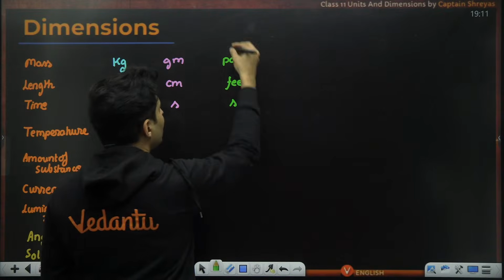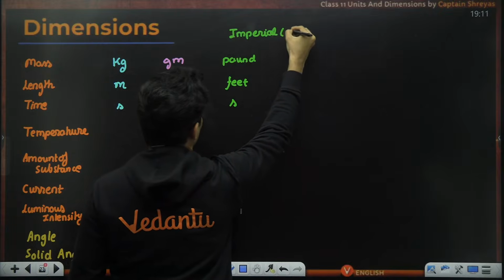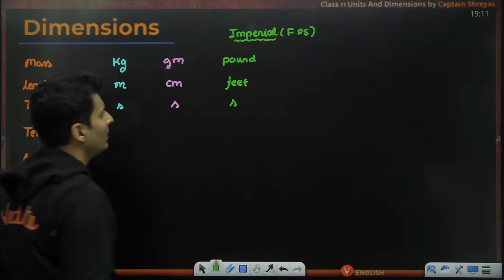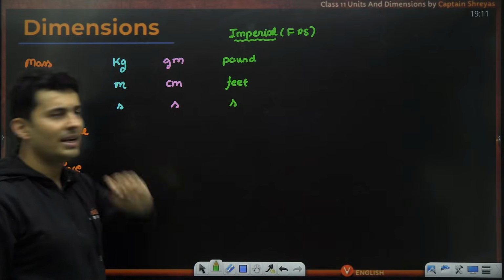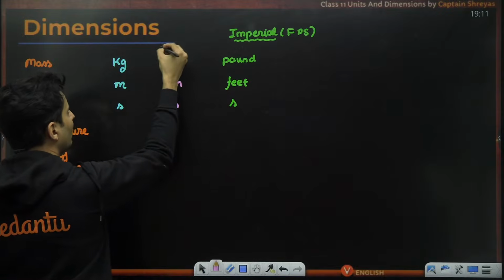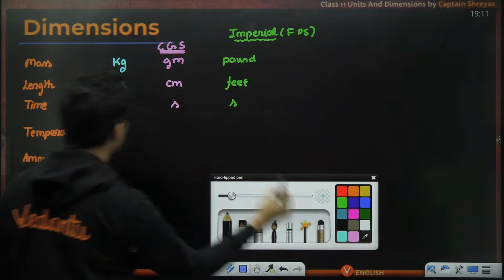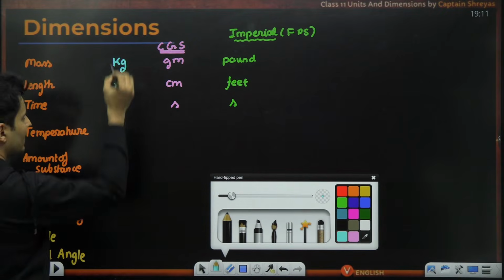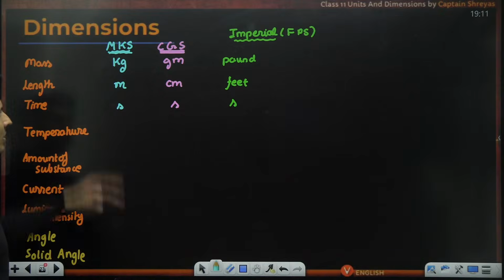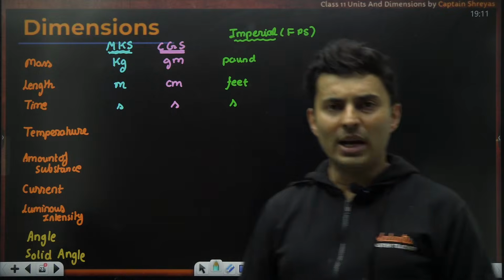This particular unit is your imperial system, which is also called the foot, pound, second system. This is your imperial system of units, British system, foot, pound, and second. This one in particular is called CGS. C for centimeter, G for gram, S for second. CGS system. This one, M for meter, K for kilo, S for second. So this is called the MKS system of units. These were the preliminary systems of units which are widely used.